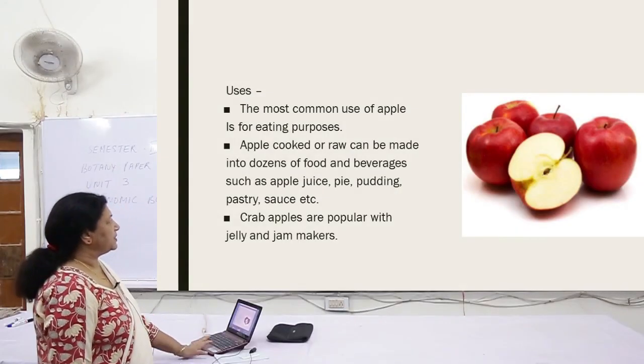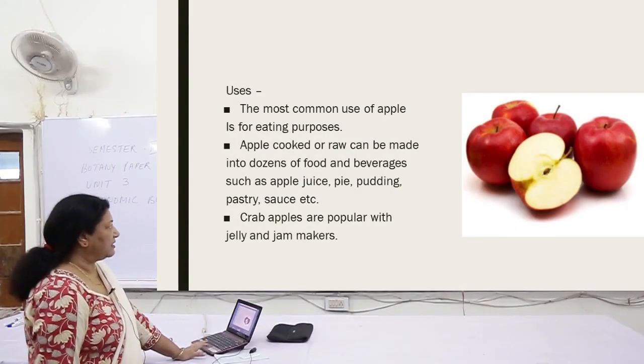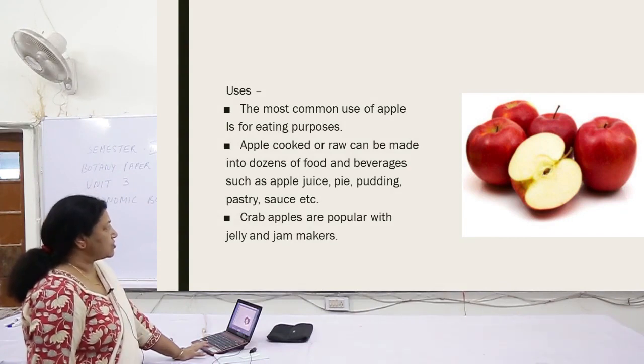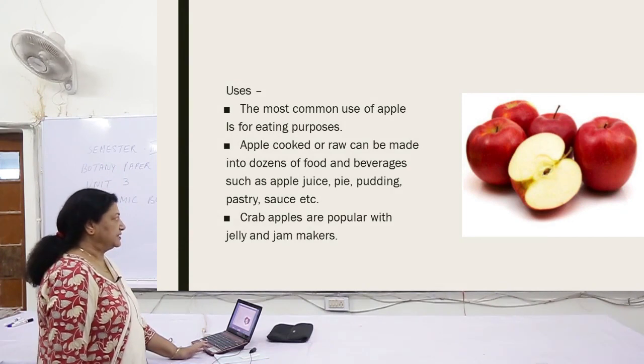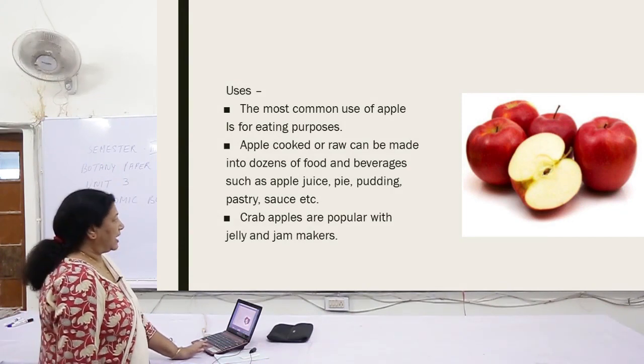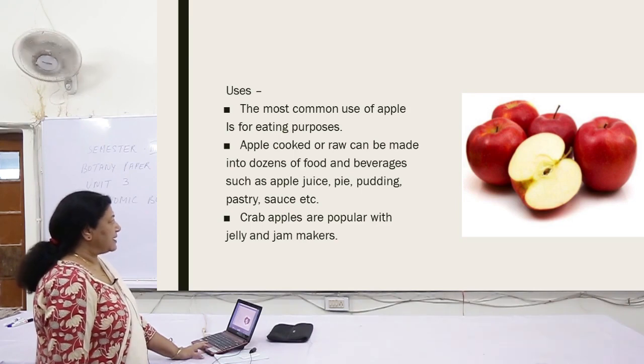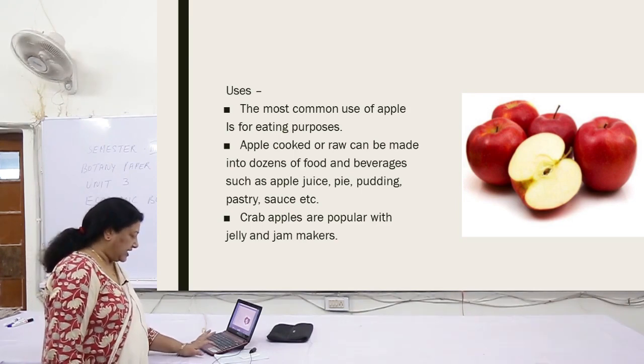Uses: the most common use of apple is for eating. You all know, cooked or raw, it can be made into dozens of foods and beverages such as apple juice, apple pie, apple pudding, pastry, sauce, etc. Crab apples are very popular for jelly and jam makers.